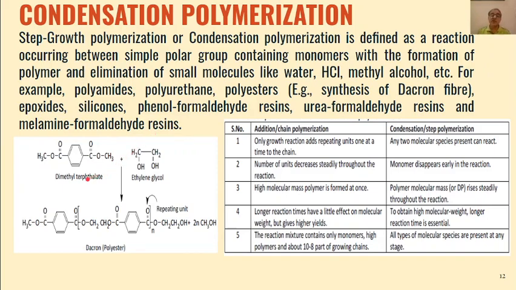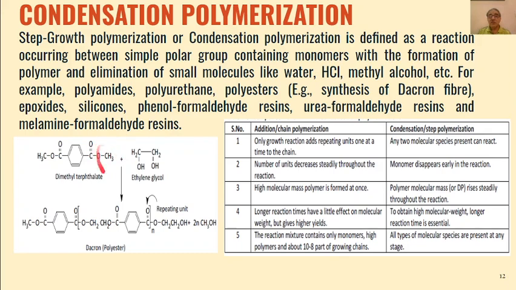So basically what happens here is that, say we have a polar group, an ester group, dimethyl terephthalate, and when this reacts with ethylene glycol, you can see that this can condense over the ester group like this with the elimination of methyl alcohol.